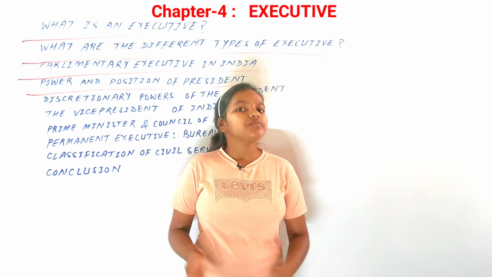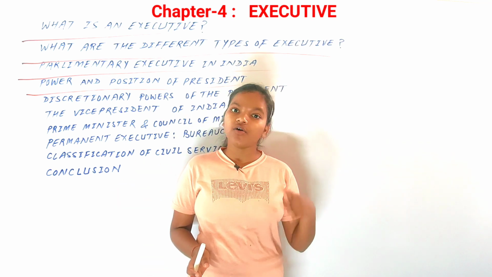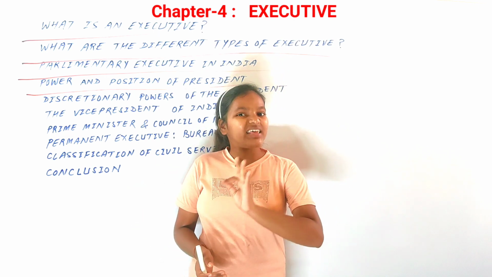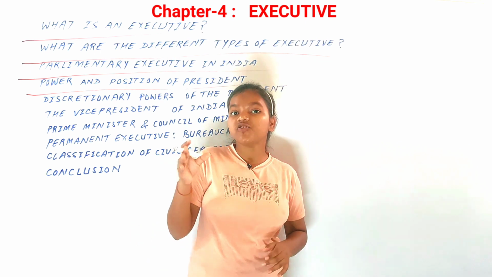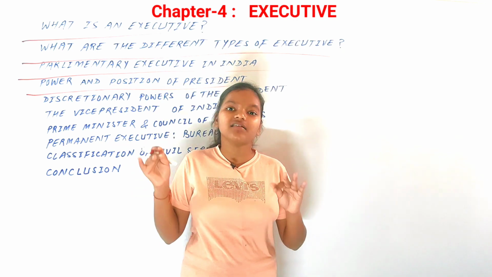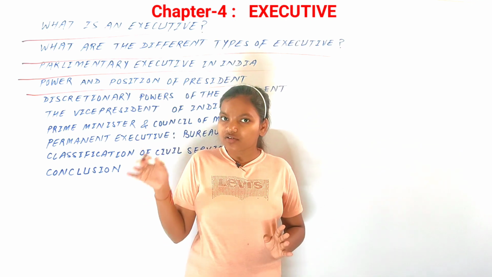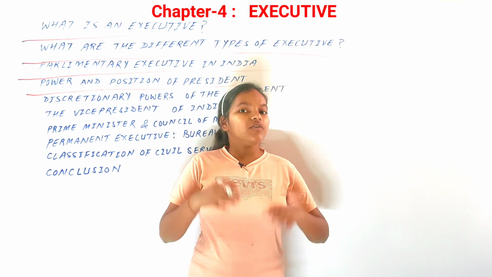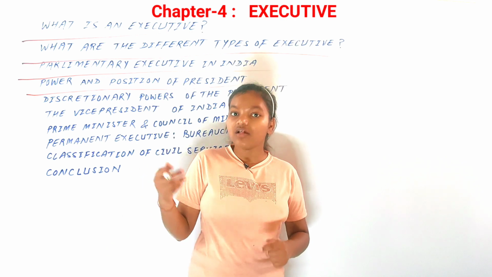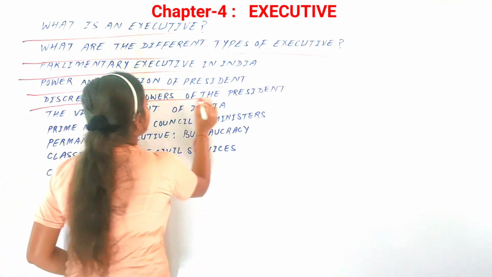As you know, the president is indirectly elected by the people, and we have already studied it in the last chapter about the election of the president. It is in the form of the PR system, proportional representation with a single transferable vote. So we can say that indirectly elected by the people, he or she acts as a formal head of the state with a lot of power, but is advised by the council of ministers whose head is the prime minister. So there should be some powers given to him as well. What are those powers we will discuss with the next topic, that is discretionary powers of the president.